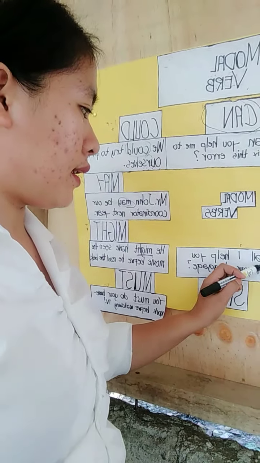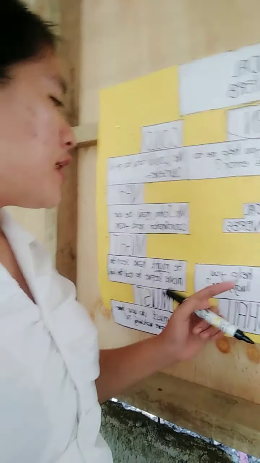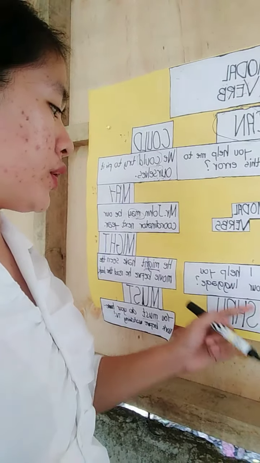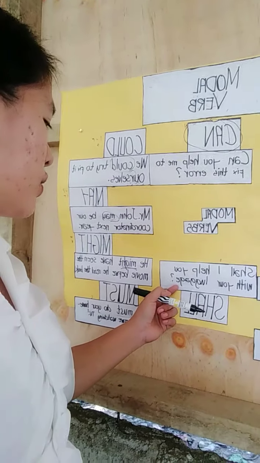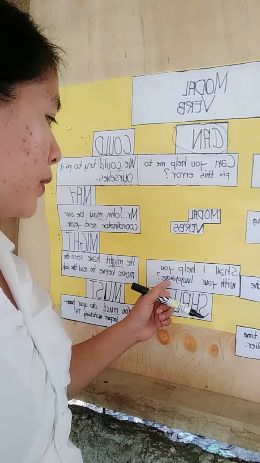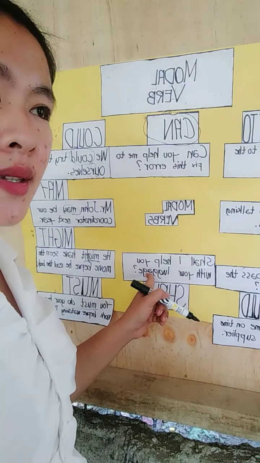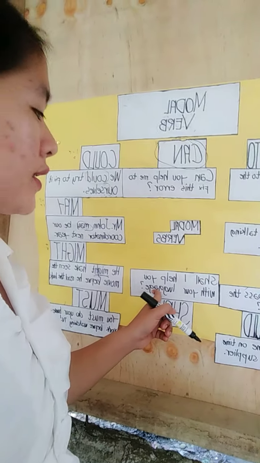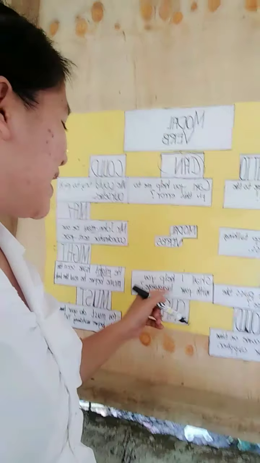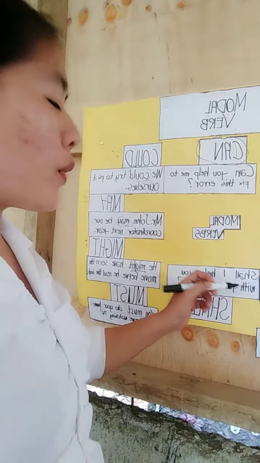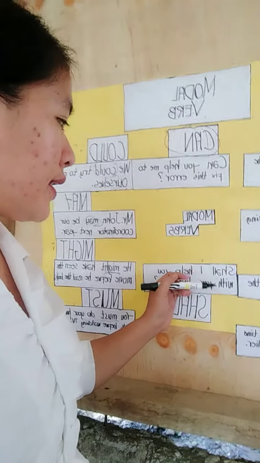Shall. Shall I help you with your luggage? This is a question, and it is a kind of offering sentence. So we will find out where our modal verb is indicated.